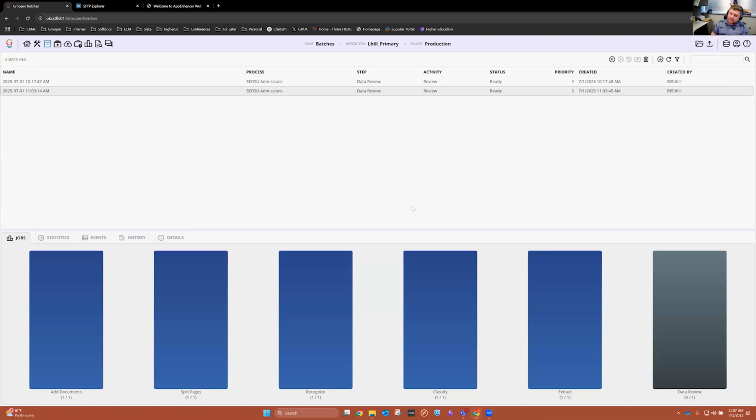So once that process has happened and we've identified what document type it is, this is where we perform extract. Think of this as simply collecting data from the document. Once that happens, you can see here, we've already processed, so it moves very, very fast. You'll see this data review step. Think of this as verifying the information that was collected and validating it as well. So this could be fully automated. You don't have to necessarily have a data review step, but if we did that, I wouldn't have anything to show you guys. So I left that in here for this demonstration.